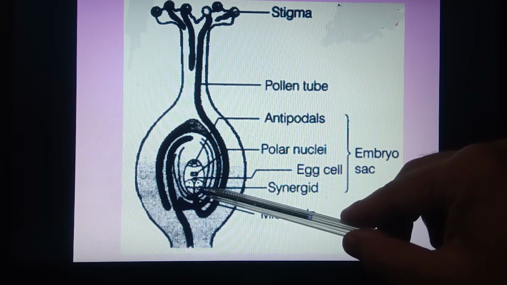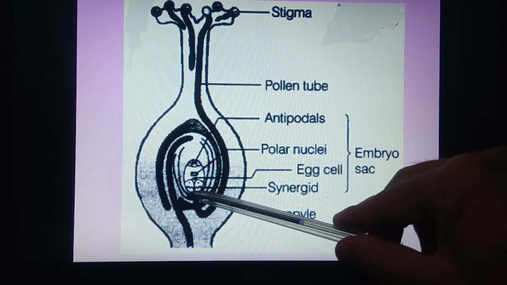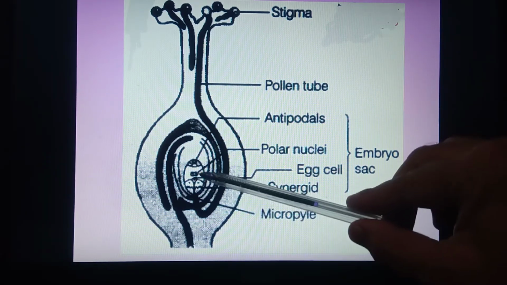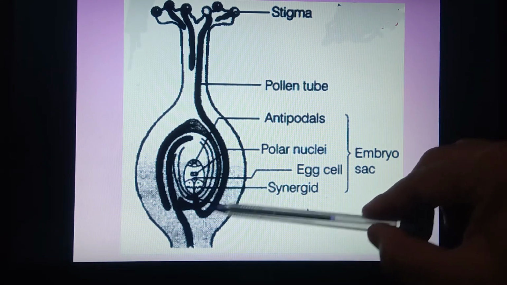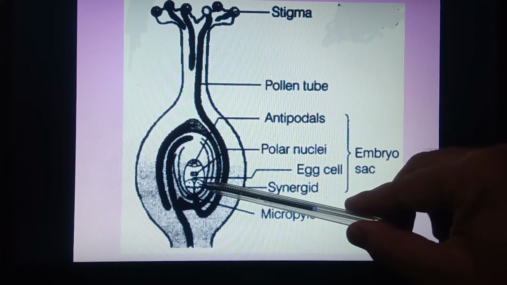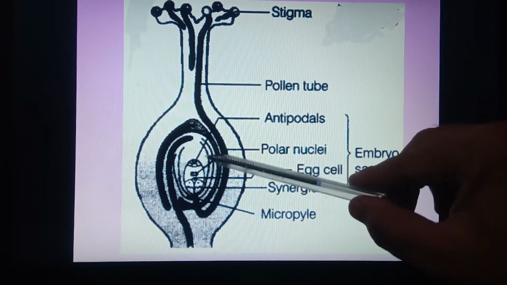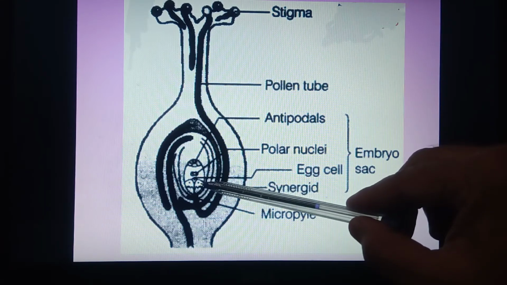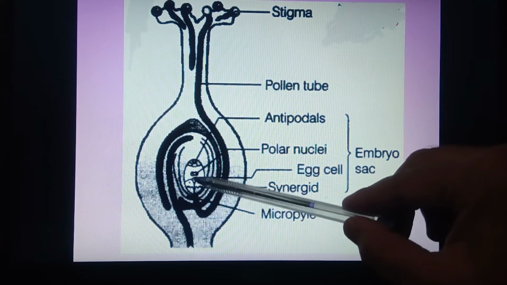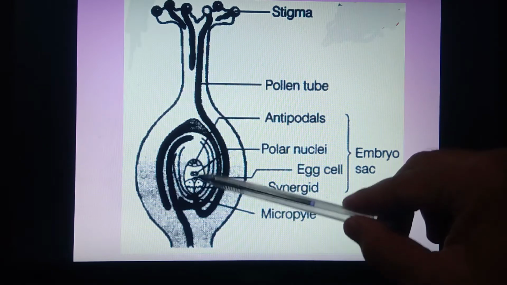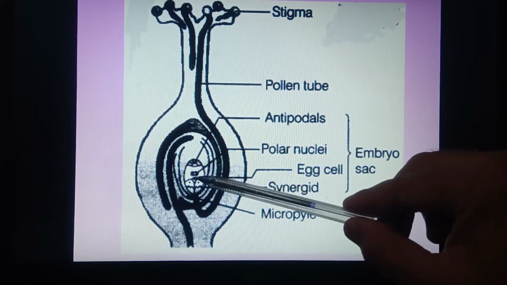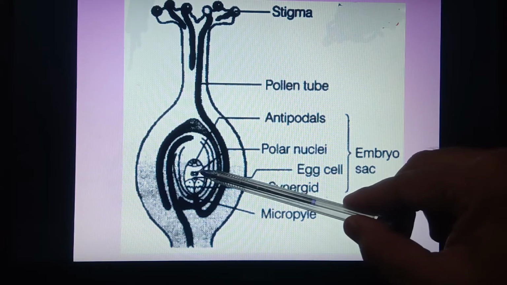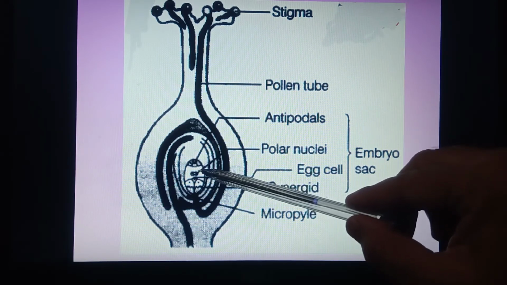Once it enters through the micropylar end, one of the synergids helps this pollen tube to break open its tip to liberate the non-motile male gametes into the embryo sac or female gametophyte to achieve fertilization. These are the main events or steps involved in the process of pollen pistil interaction.